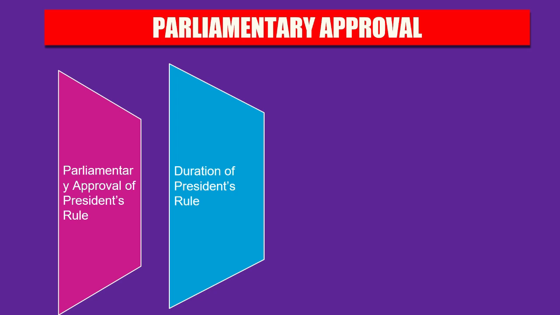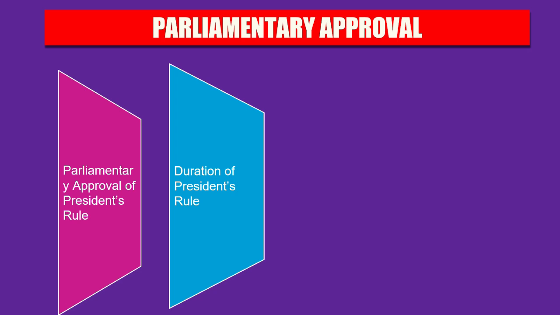So if the dissolution of the Lok Sabha takes place during those 6 months without approving the further continuation of the President's Rule, then the proclamation survives until 30 days from the first sitting of the reconstituted Lok Sabha, provided the Rajya Sabha has in the meantime approved the continuance. And also, the 44th Constitutional Amendment Act 1978 added a provision that President's Rule can be extended beyond 1 year, in 6-month periods, only when the following conditions are met.